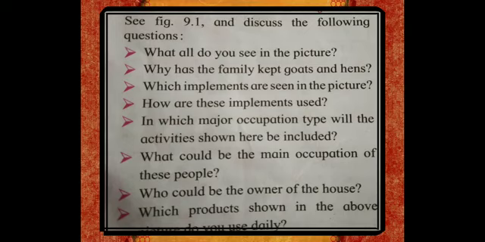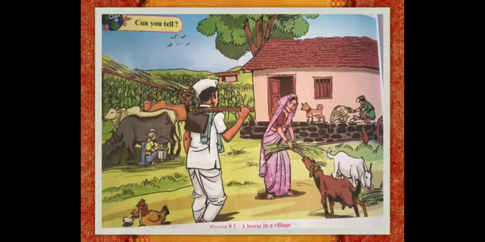So now let us see the first question. What all do you see in the picture? So children, what all do you see in the picture? There are some people, then there are cows, hens, sheep. Also, behind, the crop is cultivated. There is a tree. Then there is a man who is carrying a grape hoe on his shoulder. A lady is feeding the sheep, etc.